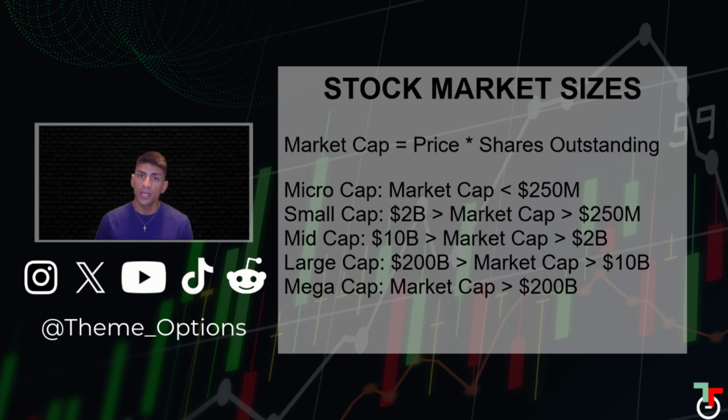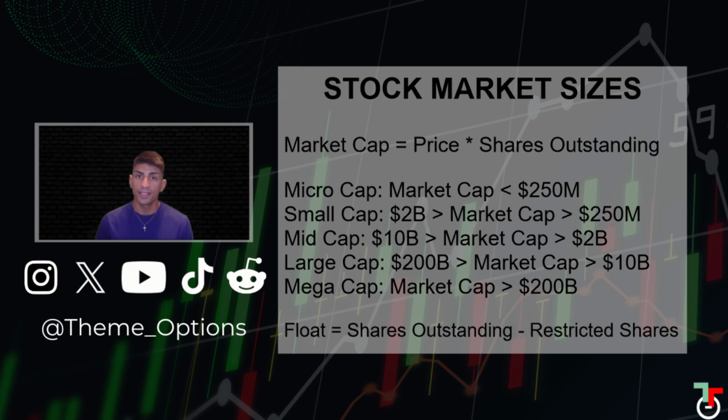How many of these shares can actively be traded within the stock market? And this introduces us to a term called the float. The float is the number of shares that can be actively traded within the stock market. To calculate the float, you subtract the outstanding shares by the number of shares that cannot be actively traded.